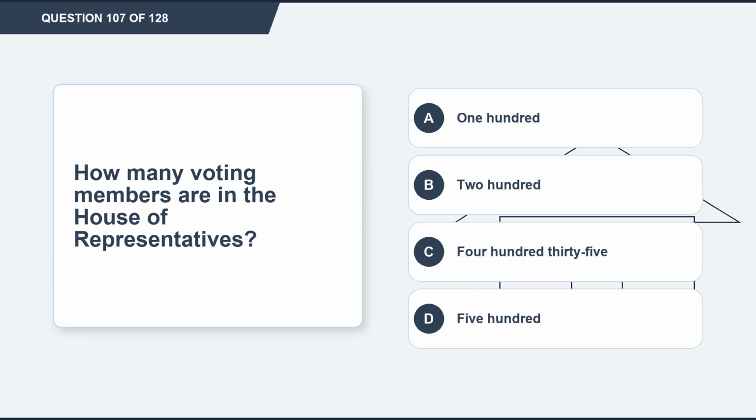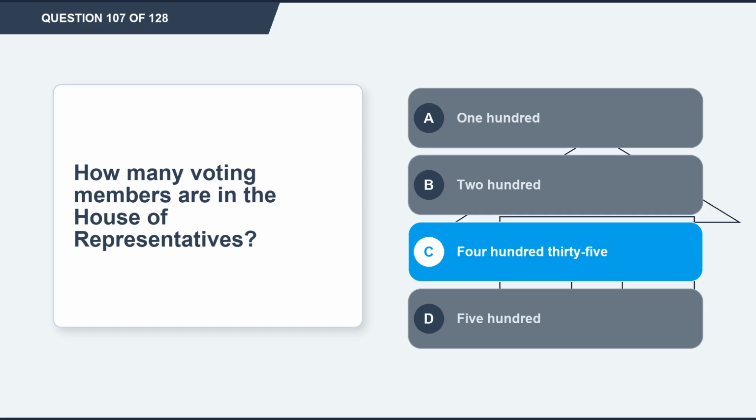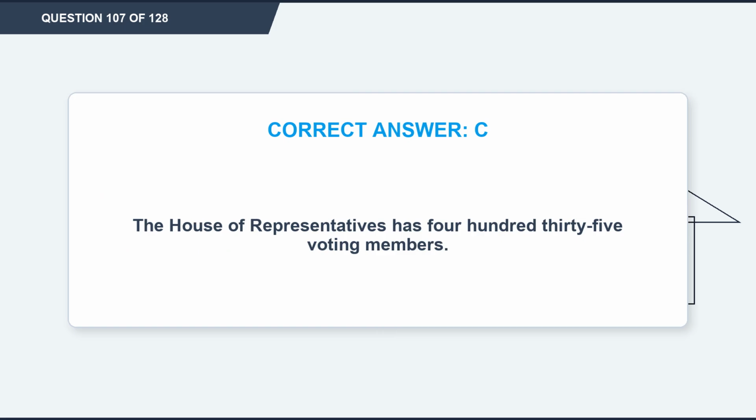Question 107. How many voting members are in the House of Representatives? Option A, 100. Option B, 200. Option C, 435. Option D, 500. The correct answer is option C, 435. Explanation. The House of Representatives has 435 voting members.